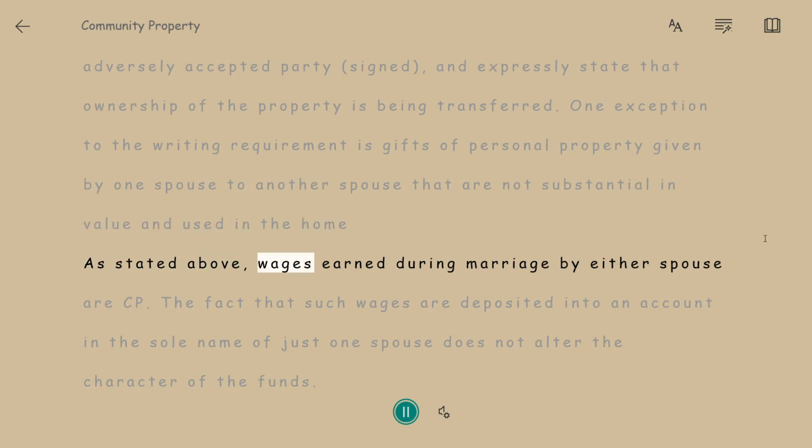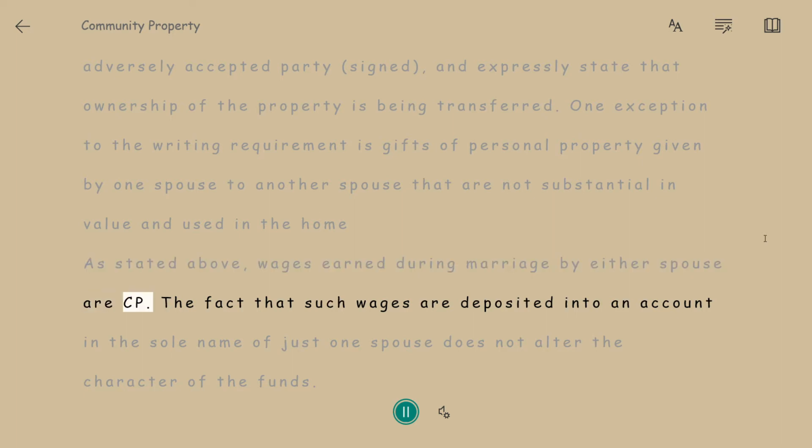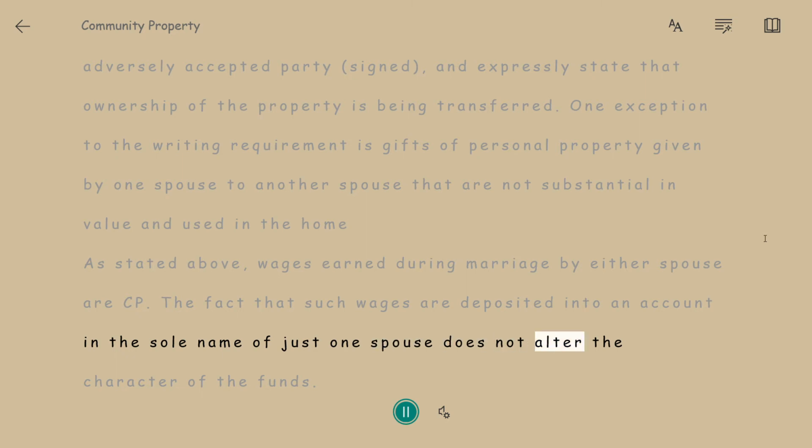As stated above, wages earned during marriage by either spouse are CP. The fact that such wages are deposited into an account in the sole name of just one spouse does not alter the character of the funds.